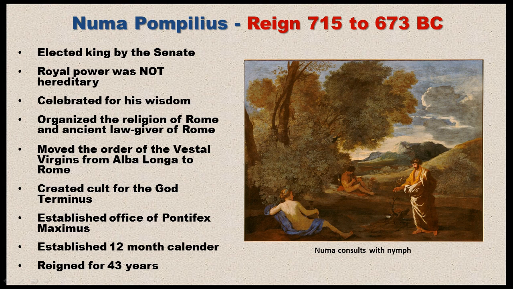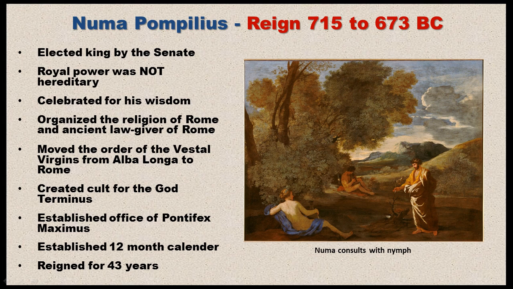Now, the other religious act that he did was he created a cult for the god Terminus. Now, Terminus was the god of borders. And so he controlled all borders between cities and even large regions, and even eventually the empire itself. And this will become very important later on. We'll see emperors like Hadrian consult with the god Terminus to decide whether he should expand or halt the expansion of the Roman Empire.